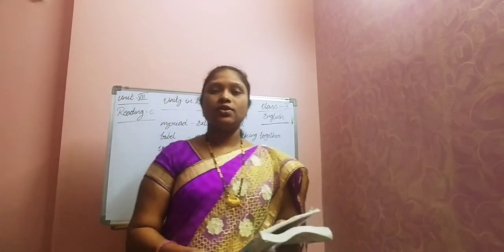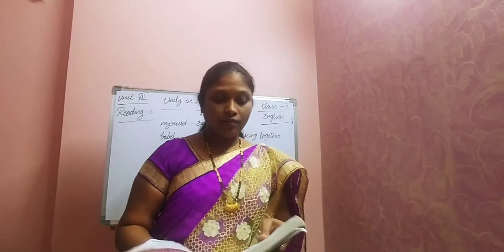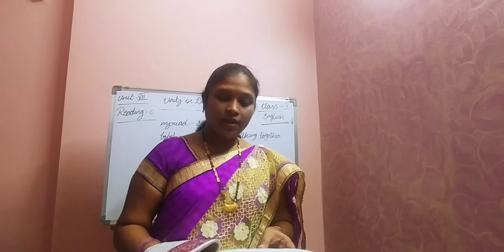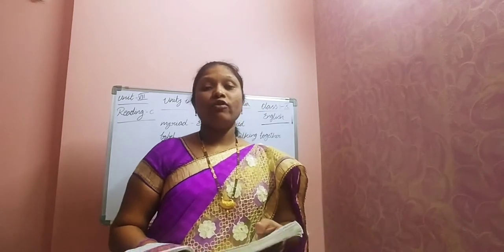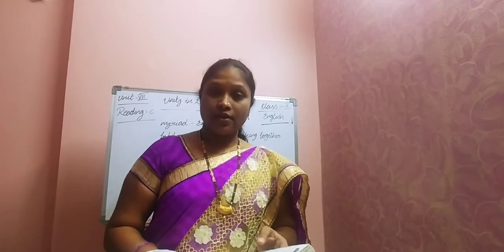Everybody open your textbooks, children, page number 214. First paragraph. India, a country of many ethnic groups, is a land of myriad languages, a veritable babel of tongues and numerous modes of apparel. So India is a land of many ethnic groups. Ethnic groups means the people of a country under one nation who share different cultures and traditions.